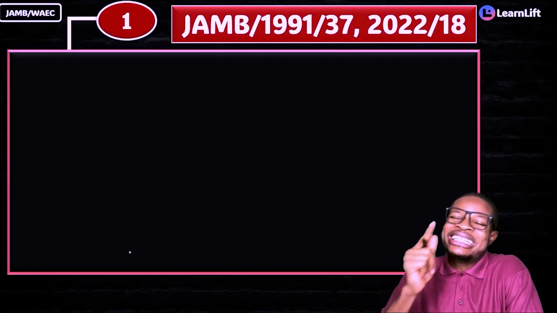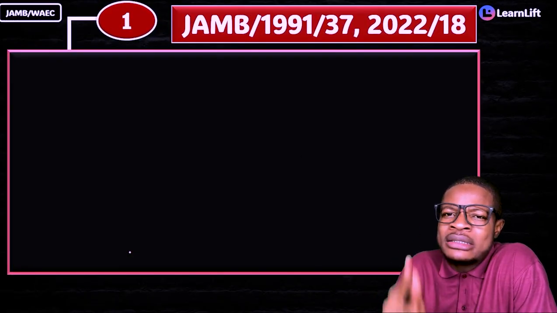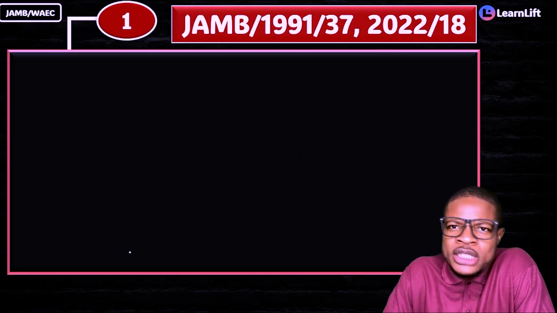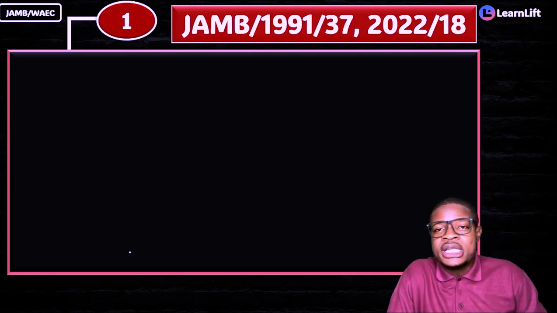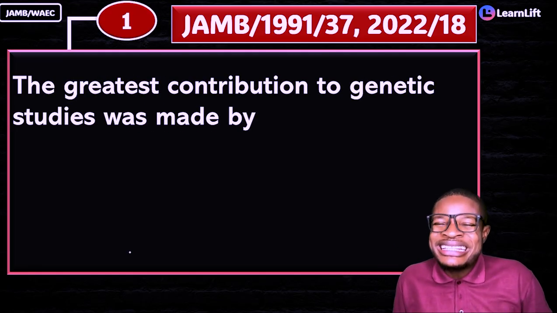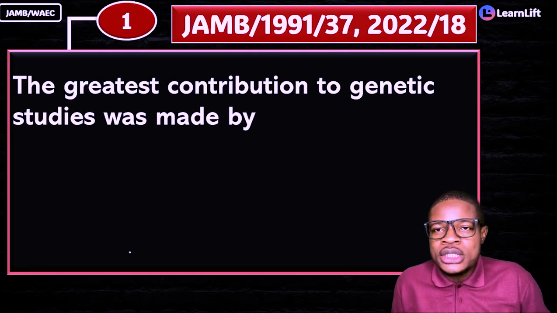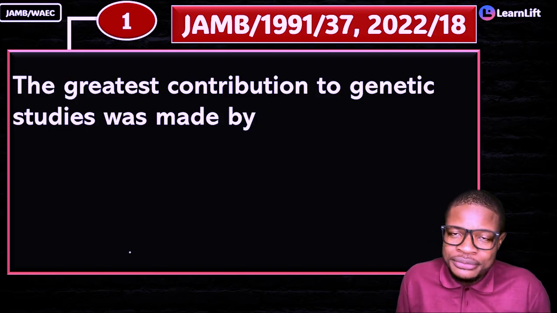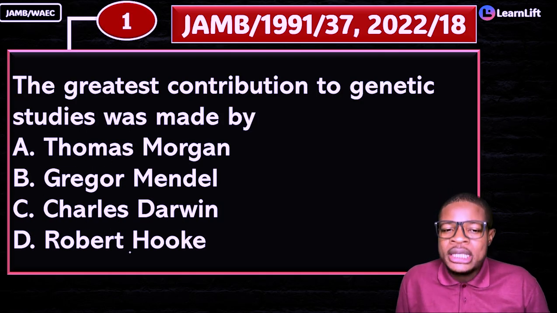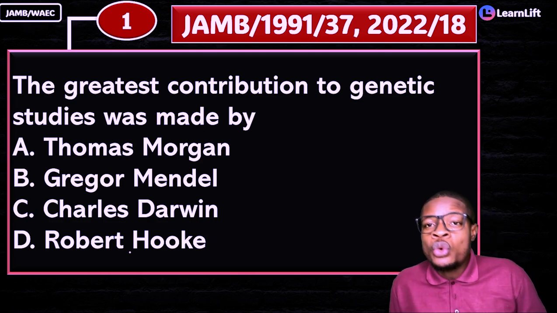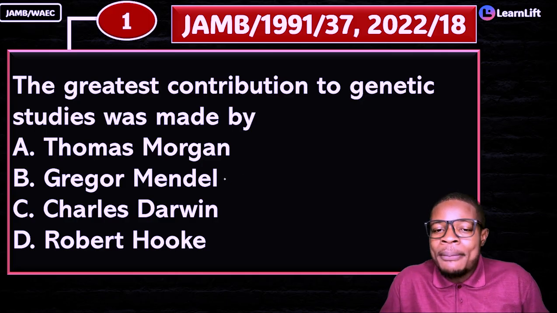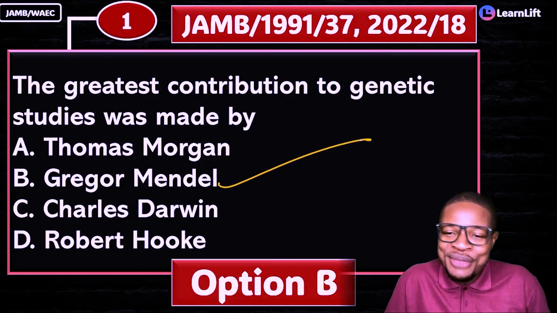If you understand that, in JAMB 1991, question 37, they brought this question. The same question, they repeated it in 2002 and 2022 question 18. The question says the greatest contribution to genetic studies was made by who? Was it Thomas Morgan or Gregor Mendel or Charles Darwin or Robert Hooke? What is the answer? Gregor Mendel, option B becomes the correct answer.